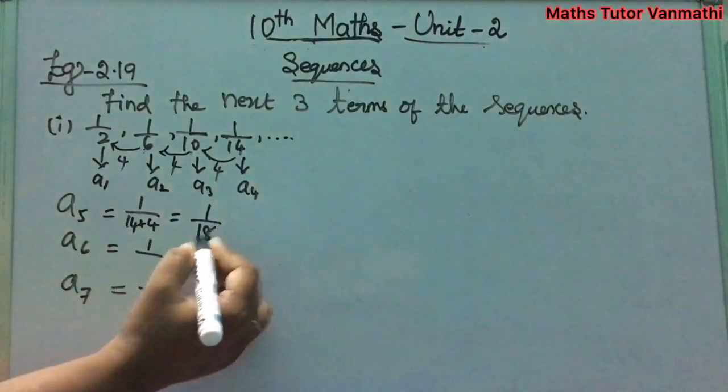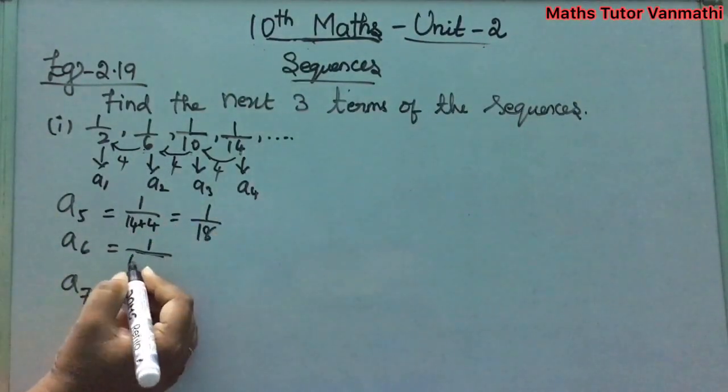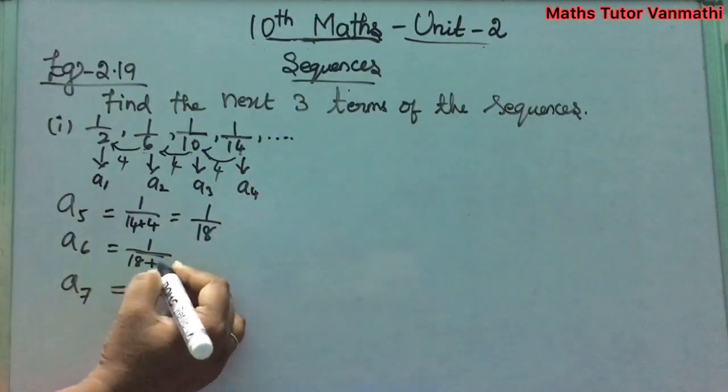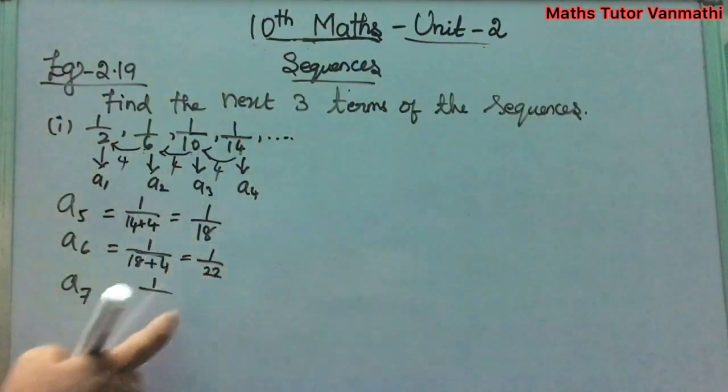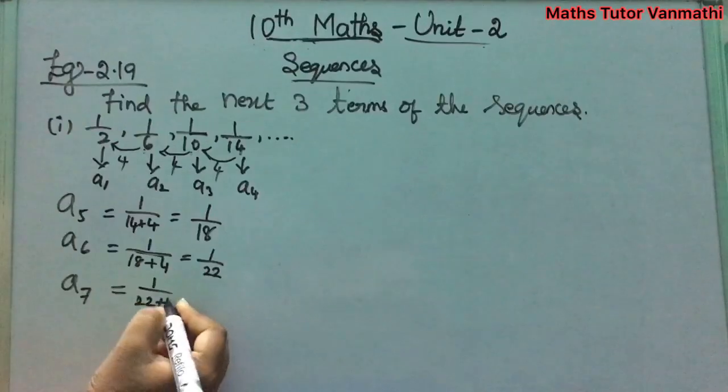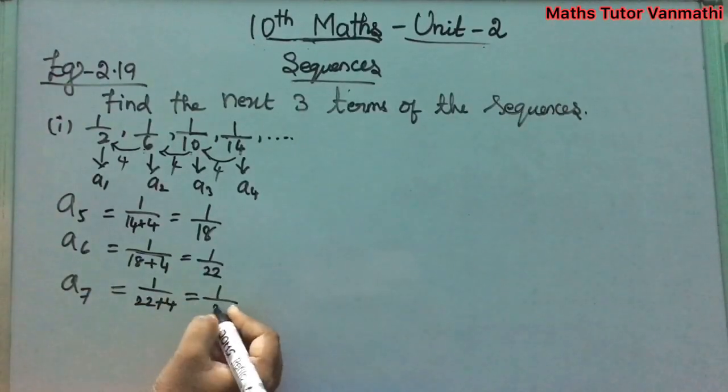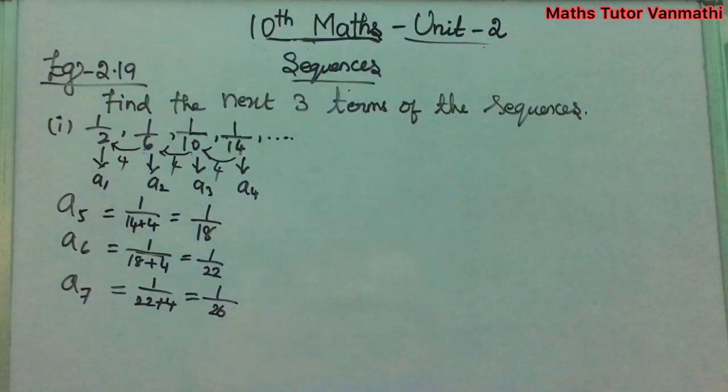Clear? Now again taking this 18, 18 plus 4, you will get 22. Next again take this 22, 22 plus 4, 26. Clear? So these were the next three terms of the sequence in subdivision number 1.